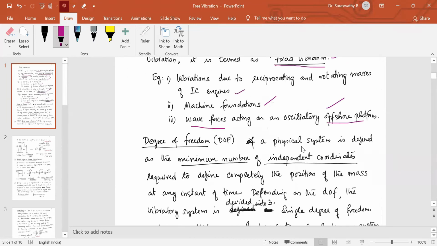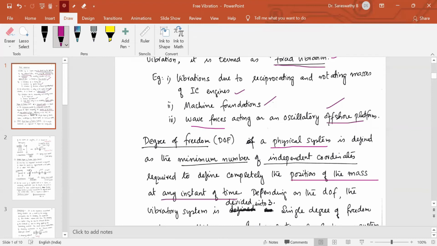Another important term here in this portion is degree of freedom. Degree of freedom of a physical system is defined as the minimum number of independent coordinates required to define completely the position of the mass at any instant of time.